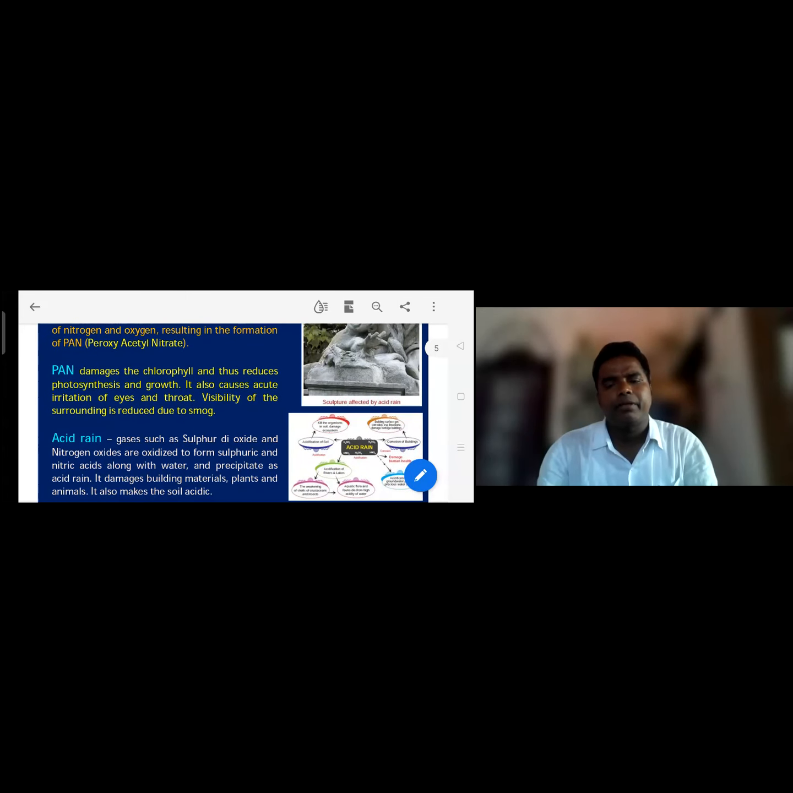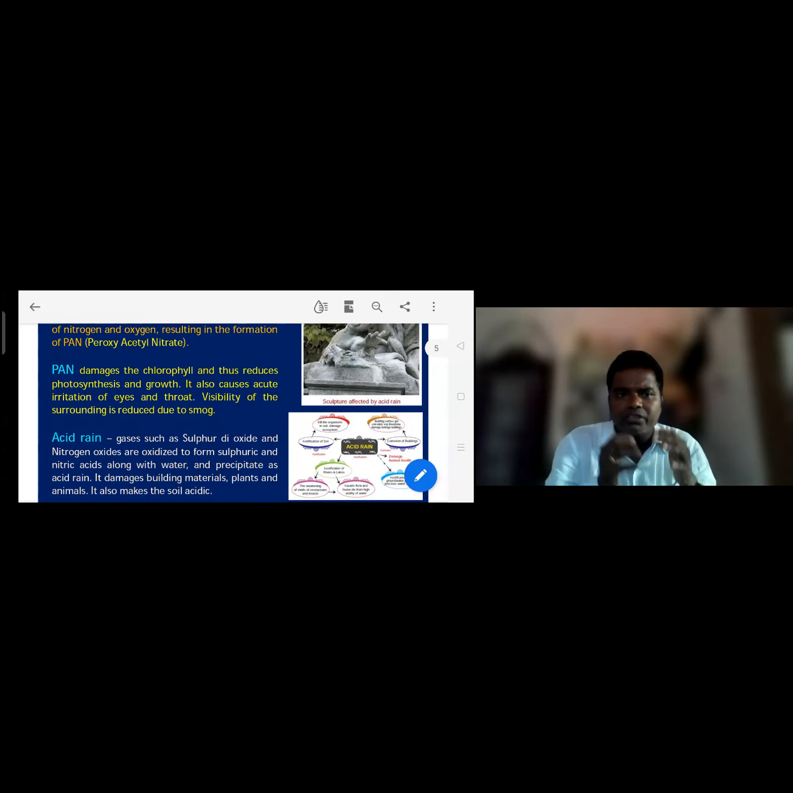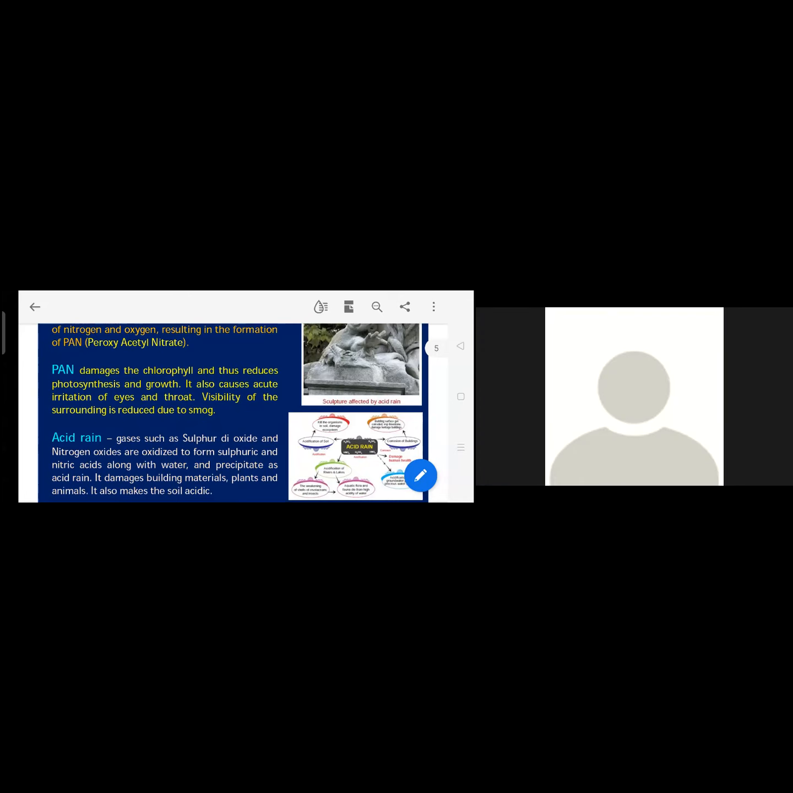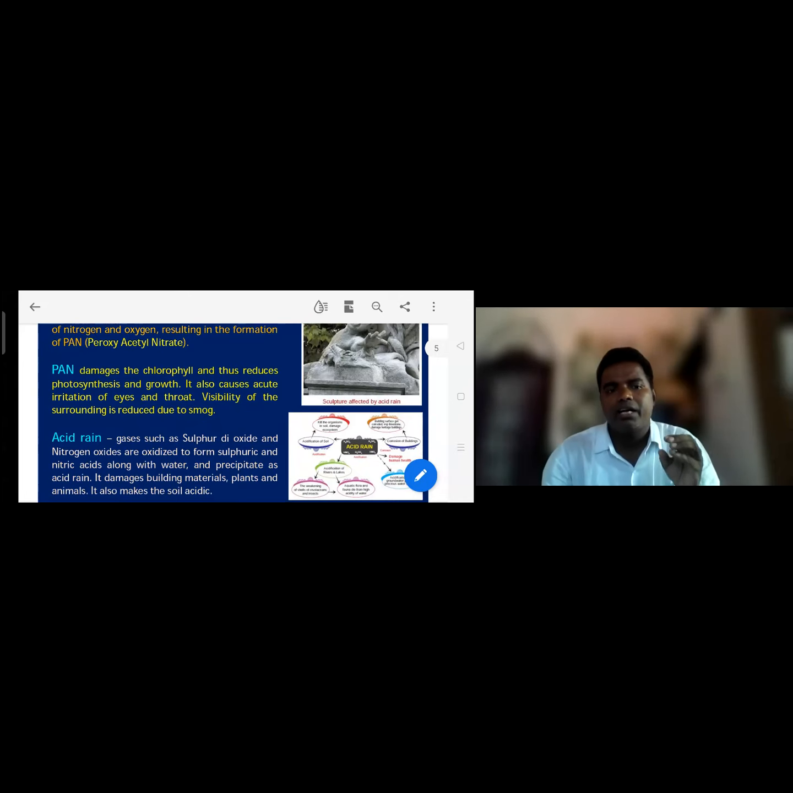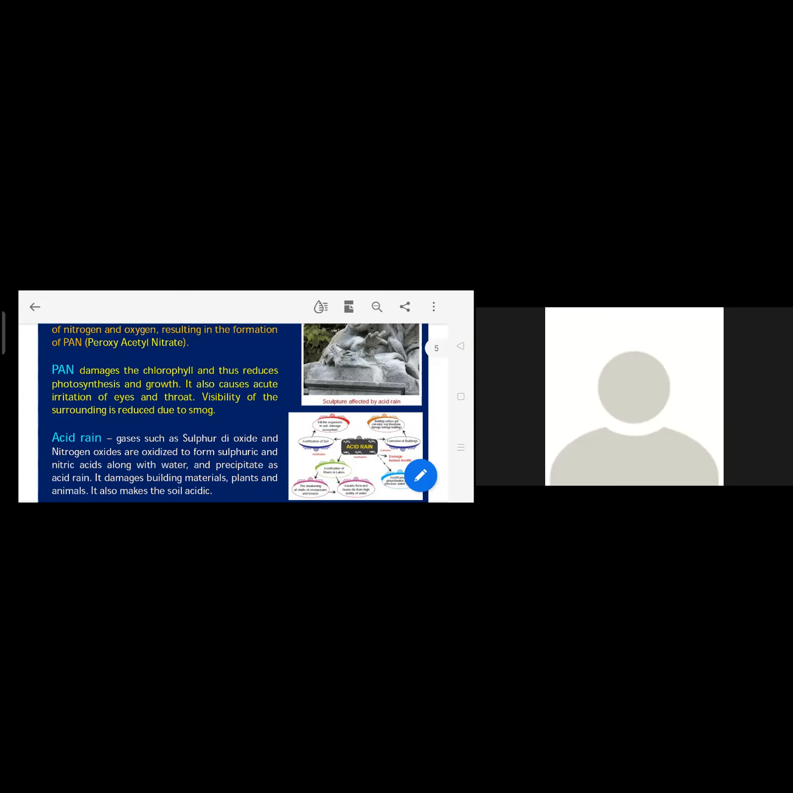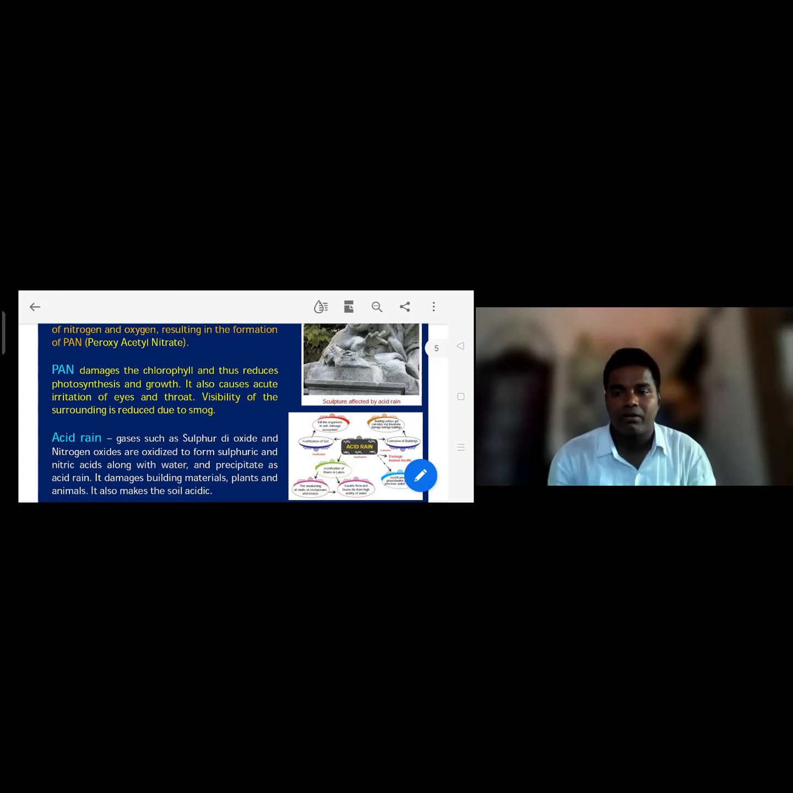What is PAN? Peroxyacetyl nitrate damages chlorophyll and thus reduces photosynthesis and growth. It also causes acute irritation of the eyes and throat. Visibility of the surroundings is reduced due to the smog. If smog is there in the environment, you are unable to see any objects in front of you.